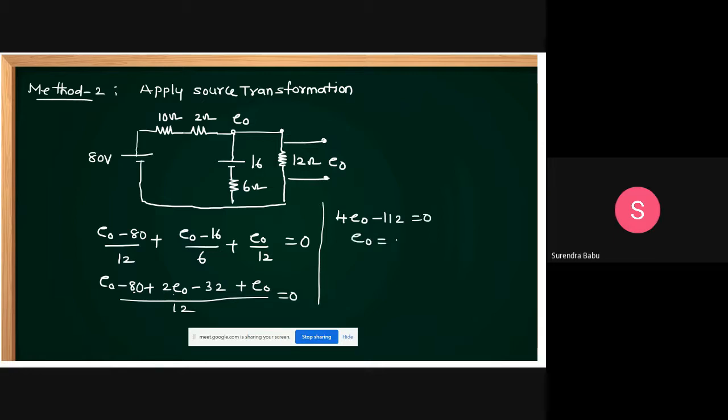What is E0, friends? 112 by 4 means 28 volts. We are eliminating one node, it becomes very simple, just by applying the source transformation.